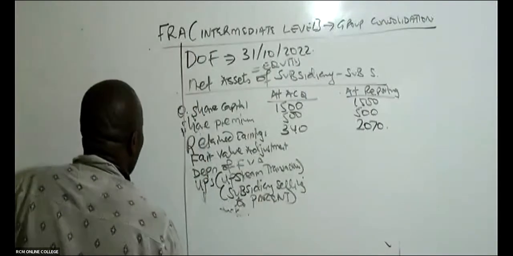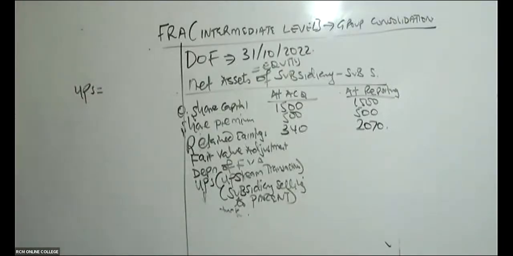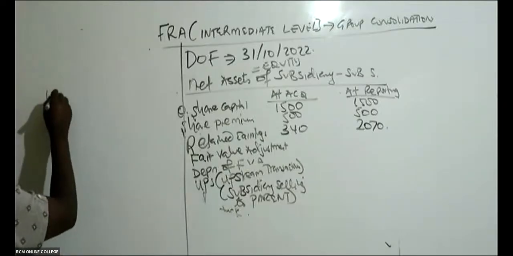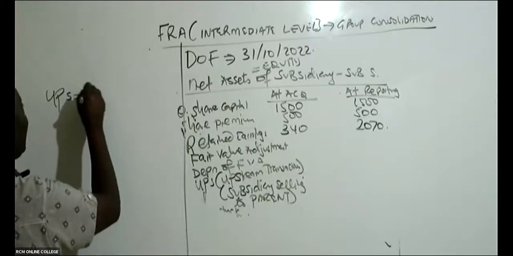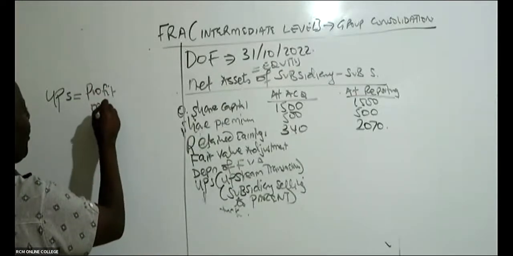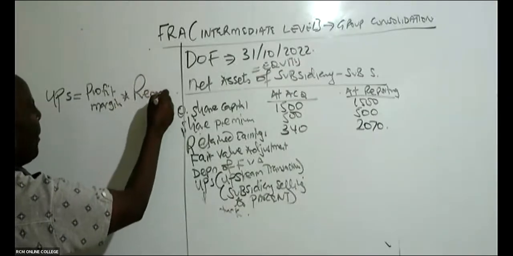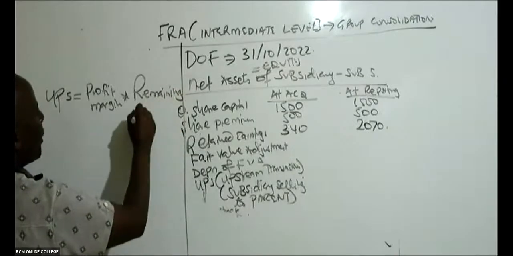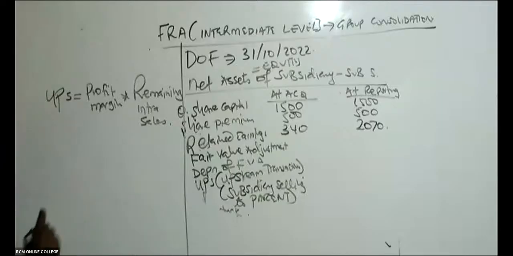Ladies and gentlemen, to get unrealized profit on stock, UPS, very, very important, normally what we do, we take the profit margin times remaining intra sales, or internal sales. Anytime they want us to get unrealized profits on stock, we take the profit margin times remaining intra sales.